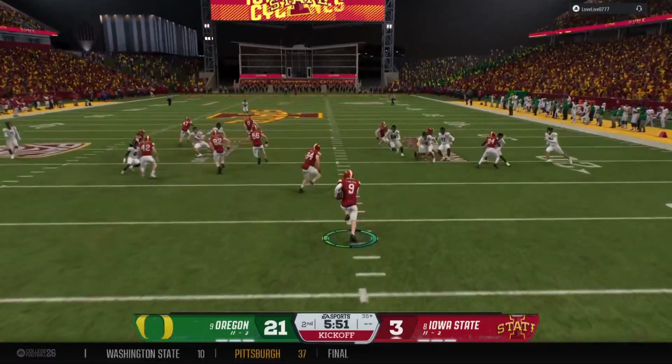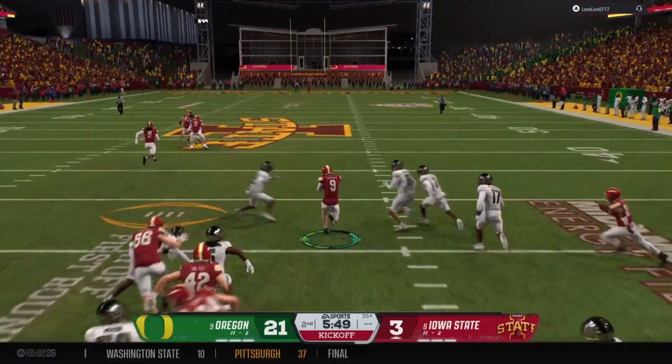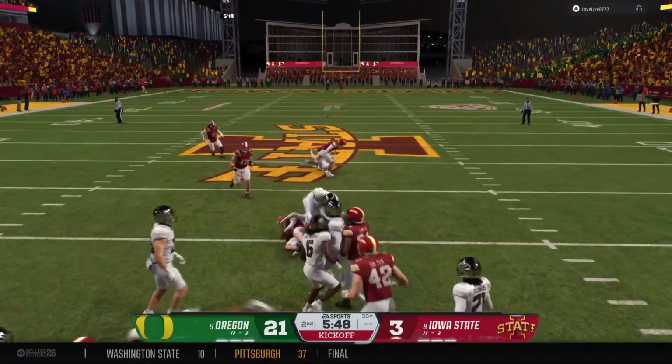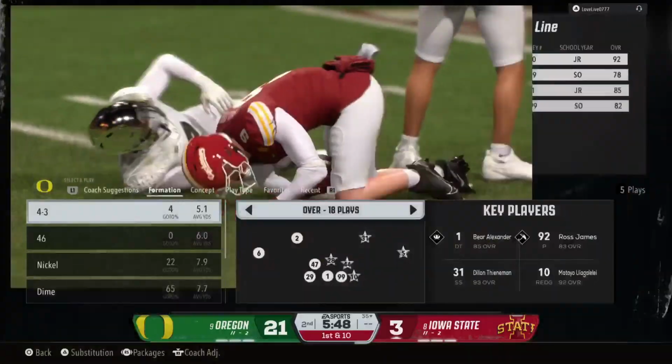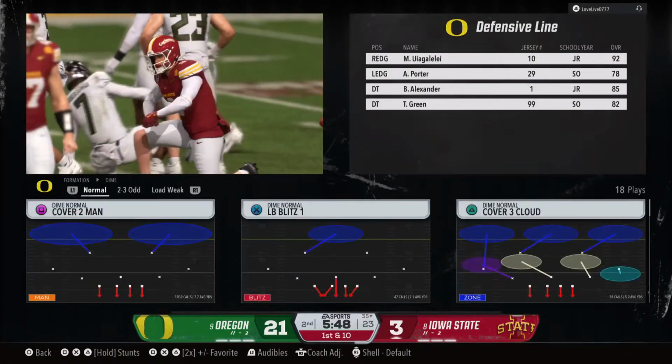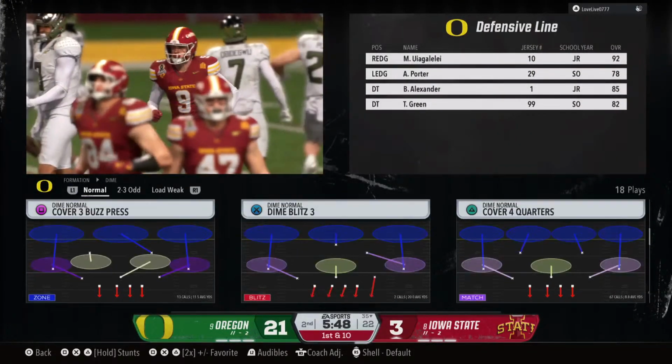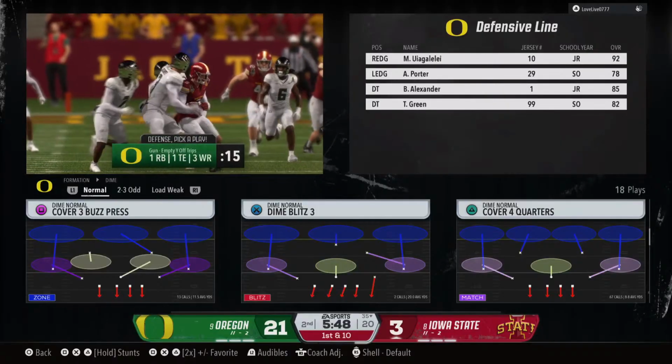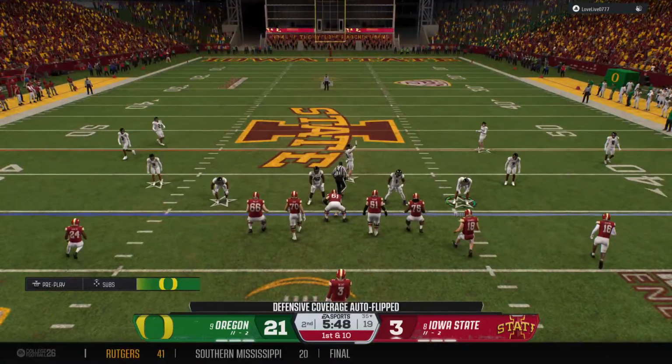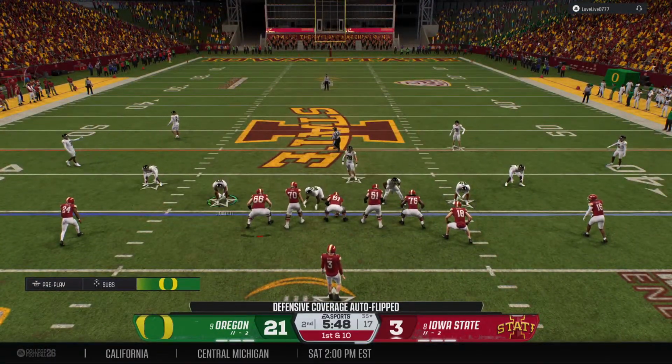And here's the return from inside the 5. Good work by the blockers in that return team. He found a lane, so this drive's going to begin with good field position. Empty set now, 5 wide receivers.